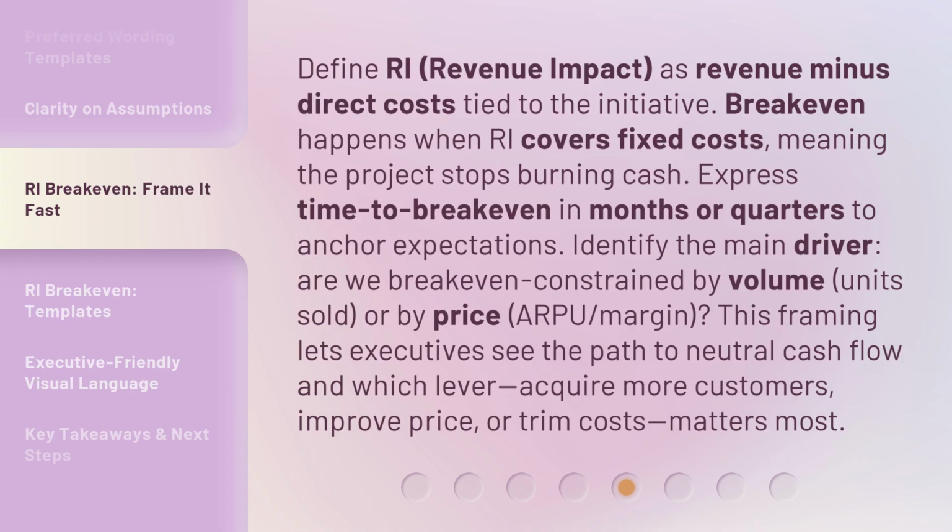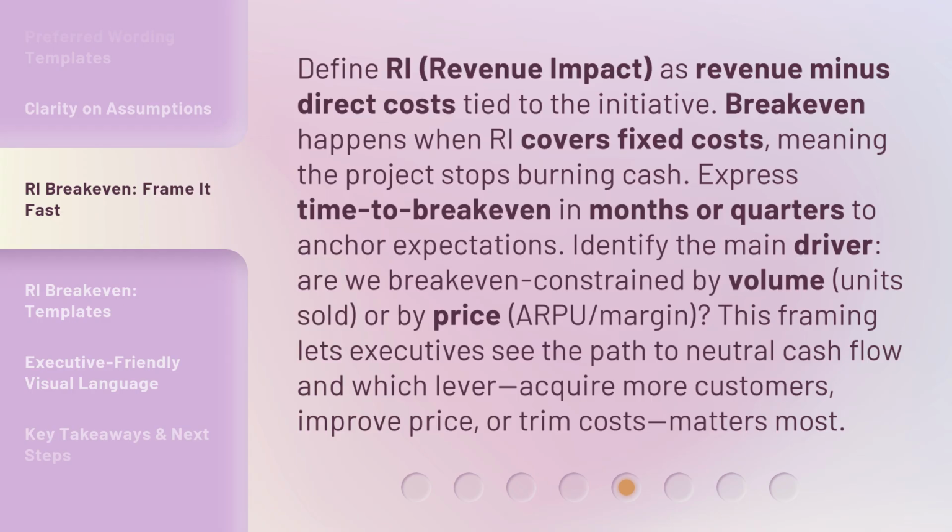Define RI, revenue impact, as revenue minus direct costs tied to the initiative. Break-even happens when RI covers fixed costs, meaning the project stops burning cash. Express time to break even in months or quarters to anchor expectations.